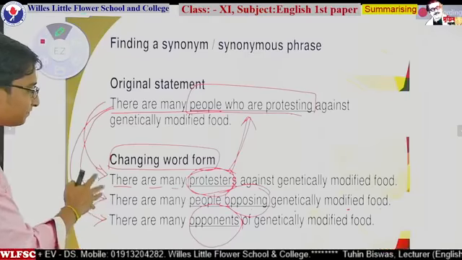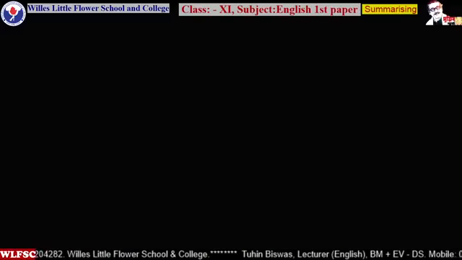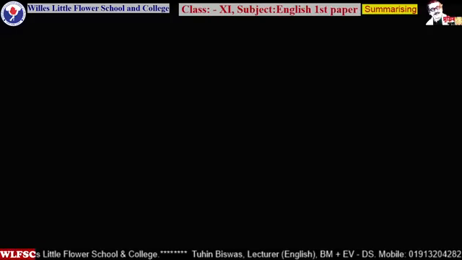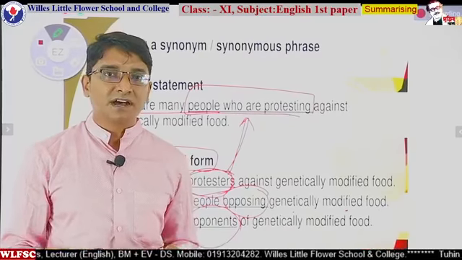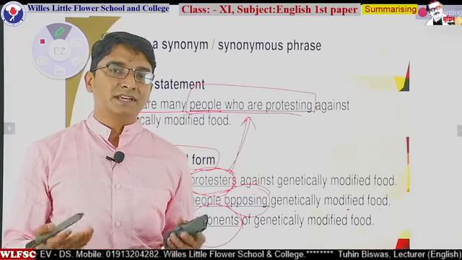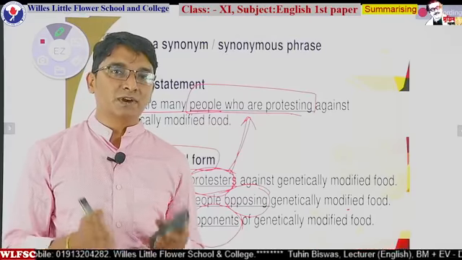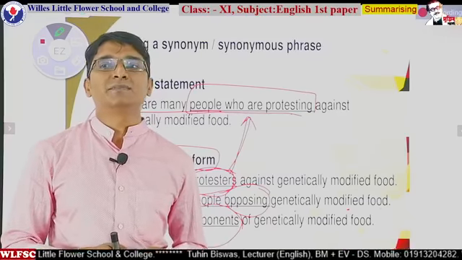If we follow this type of changing formation, it will be very beneficial for all beginners. I am discussing the beginners level, and that's why I would like to show you the process, how we can very simply make an effective summary.